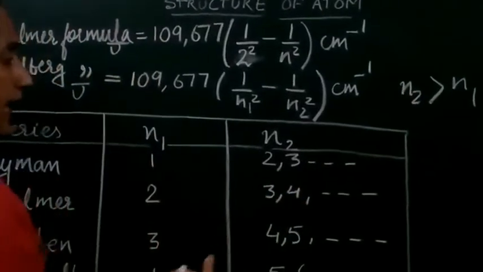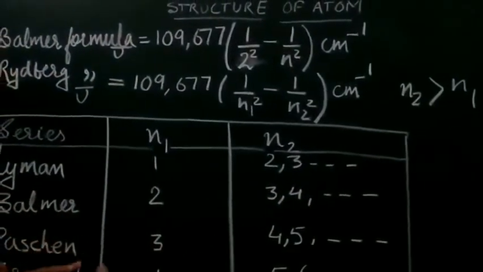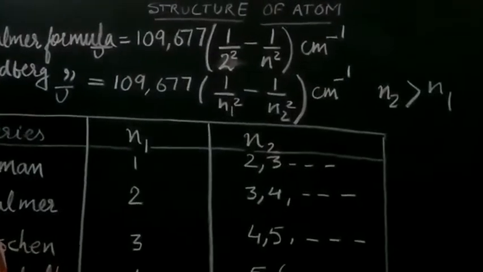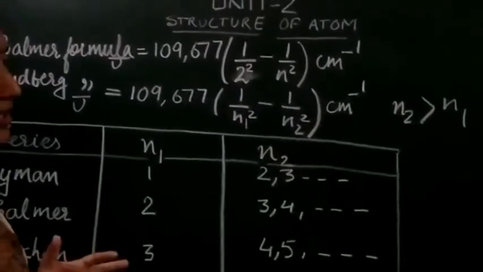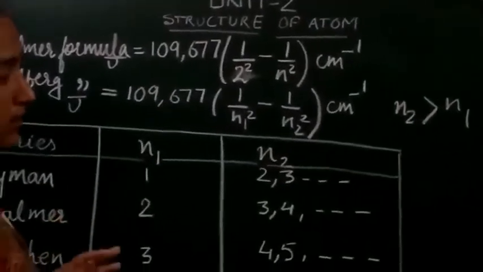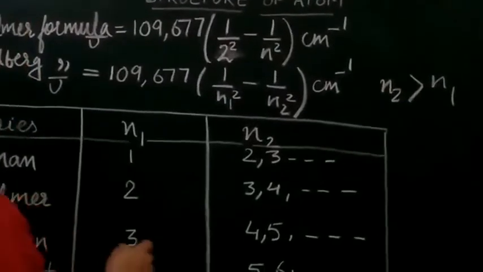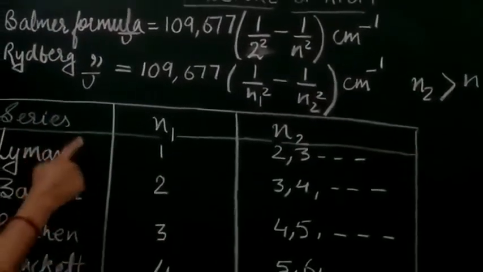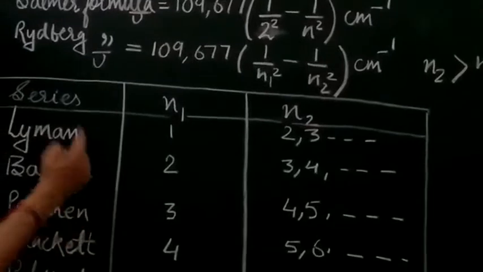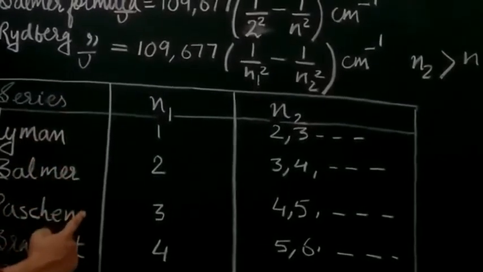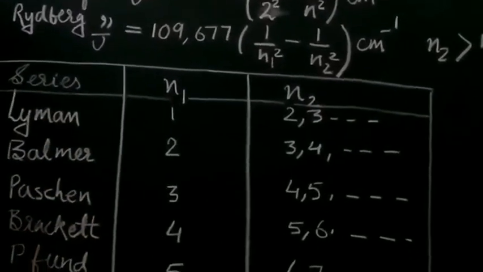Now students, here the n stands for an integer, but it is representing the energy levels, or you can say the shell, right? Here we have written down the series on one side: Lyman, Balmer, Paschen, Brackett and Pfund series.